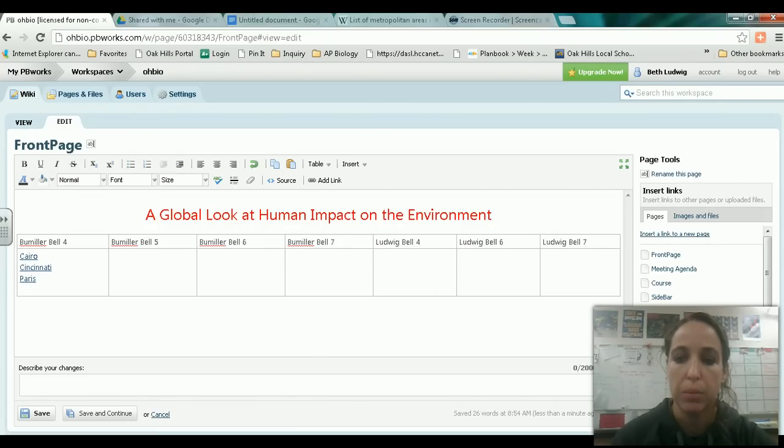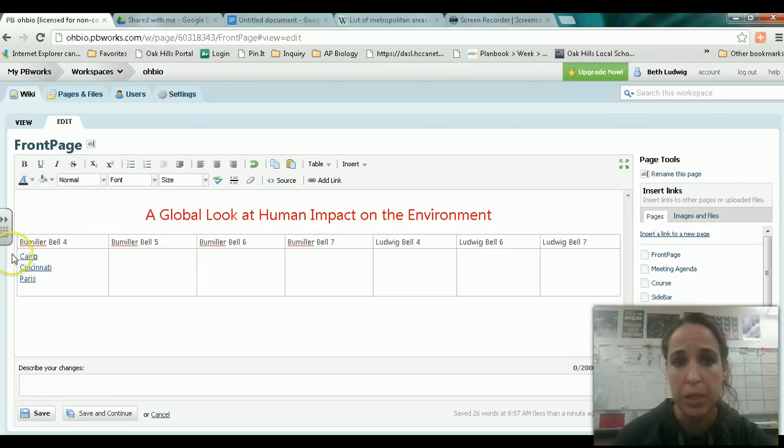Once you log in and you get permission to be a member of our group, this is what the front page will look like as you log in. So what I want to talk to you about is what you're going to do. You can see that we have this all broken down by bell and teacher. So you find whatever bell you're in, whatever teacher you have, and then underneath there you will have a list of cities. After you have chosen whichever city you want to do, we will go ahead and upload those.